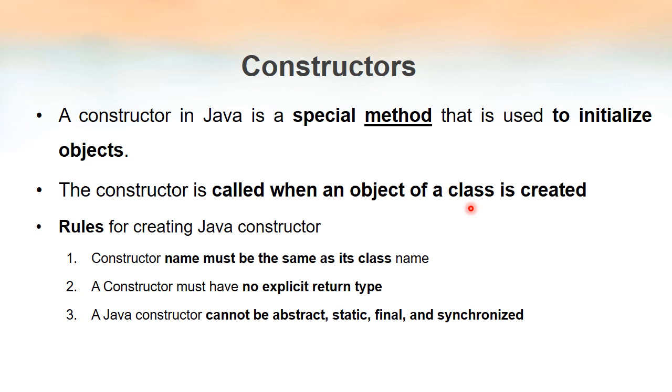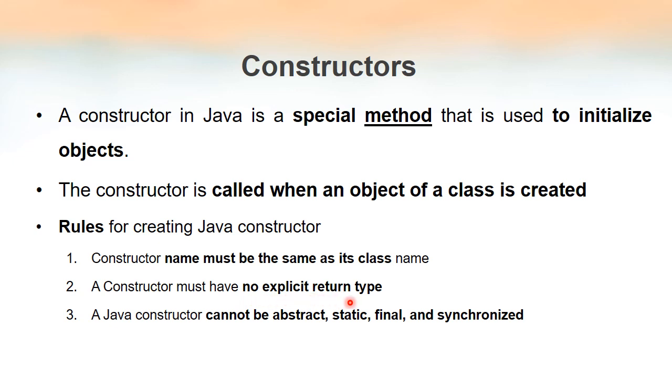There are some rules that we have to follow when we create constructors, and these are the 3 rules we have to keep in mind. First of all, the name of the constructor must be the same as that of its class. We just described that a constructor is a method, and when we create methods we can give our own names, any identifier as a method name. But when we create a constructor, its name must be the same as that of its class. That is very important.